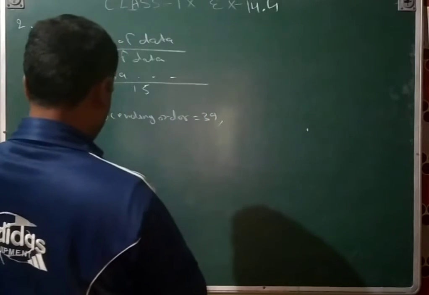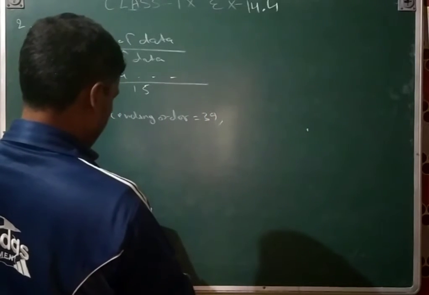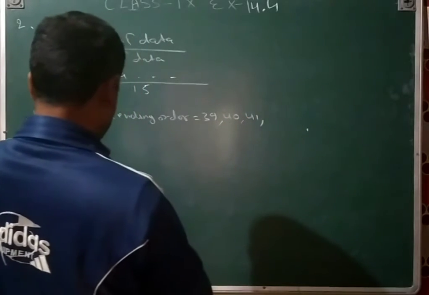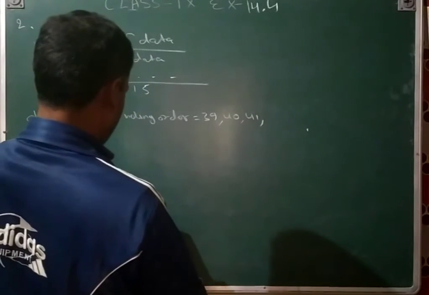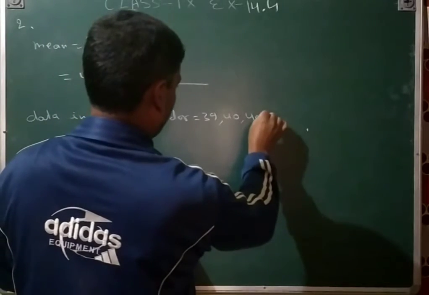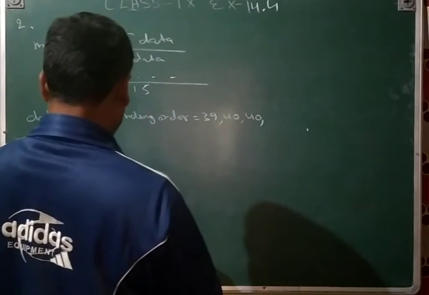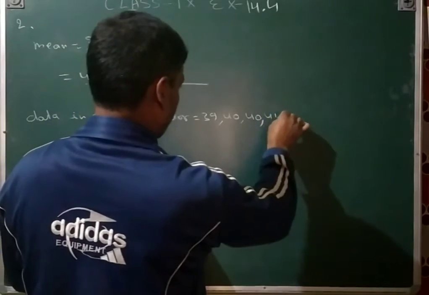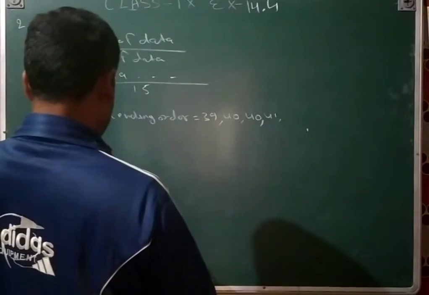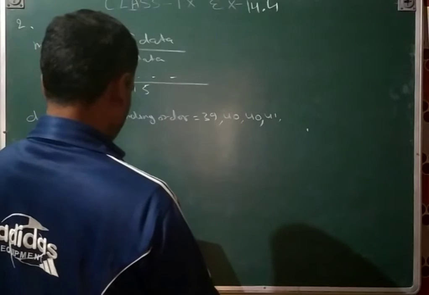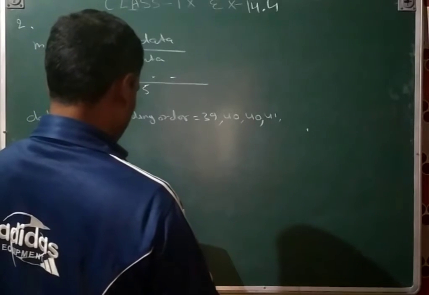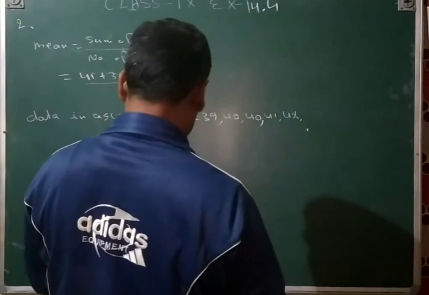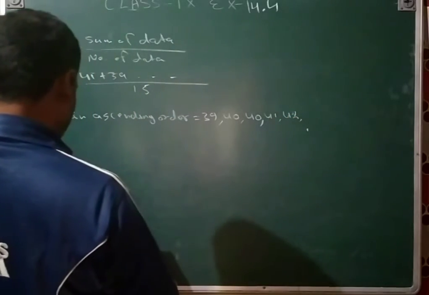And then 40 is two times, and then 41 is one time is there, and then 42 is also one time is there.